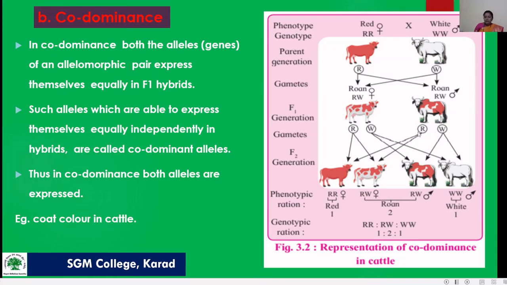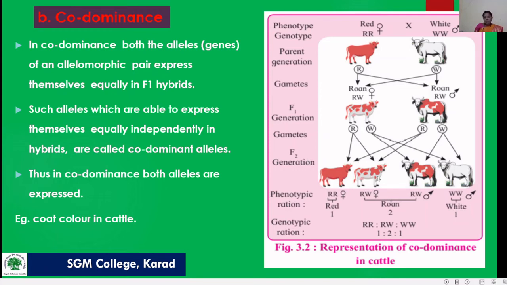In F1 generation, red, that is capital R, capital R, roan, capital R, capital W, and white, capital W, capital W, are produced in the ratio 1:2:1. Thus in codominance, the genotypic and phenotypic ratios are identical. Both the alleles express their character equally.